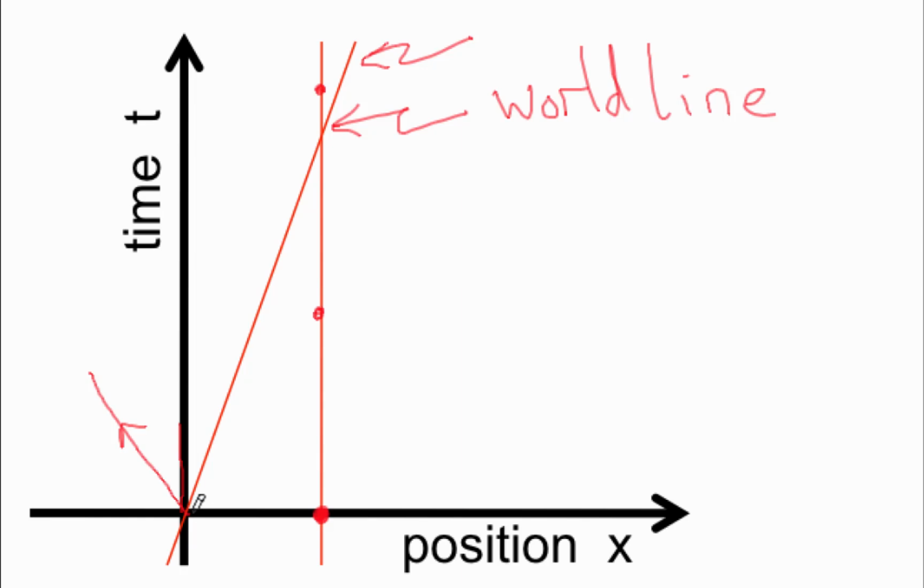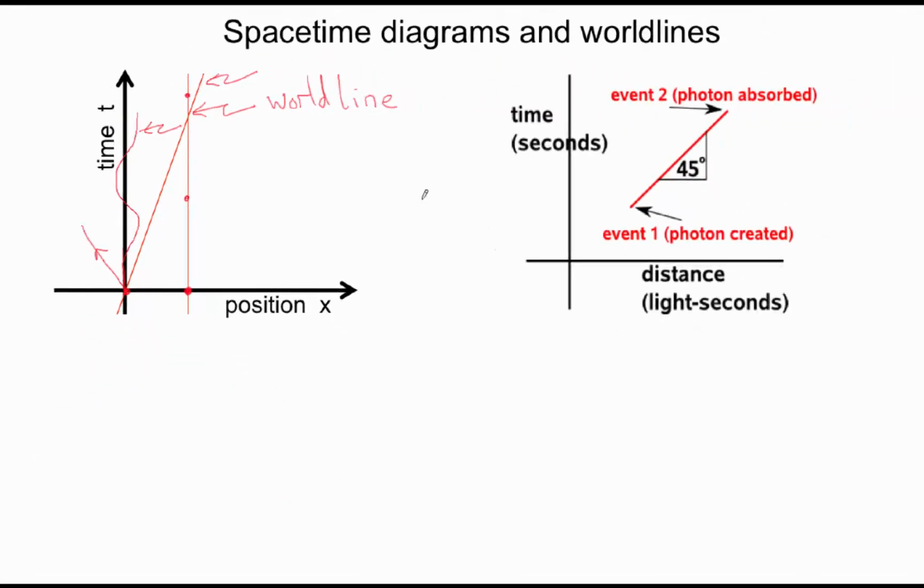Now let's consider a particle that is changing its speed with time. So if it started off at the origin over here, then let's say it stayed at rest, it moved towards the right, and then changed directions, and then went towards the left, came back, and so forth. So this world line over here is that of a particle which is changing its speed.